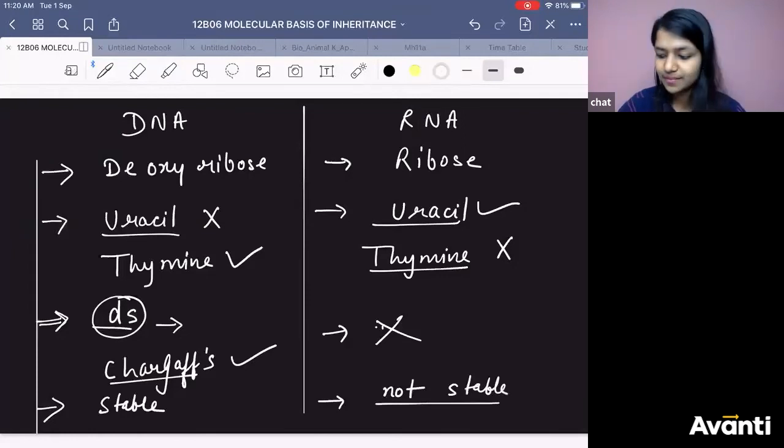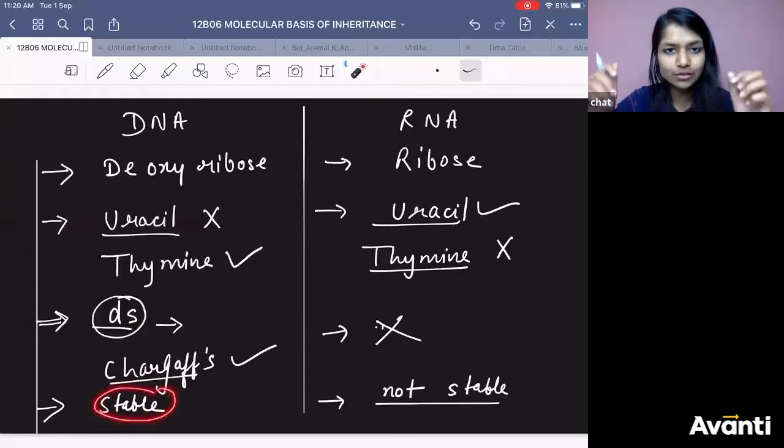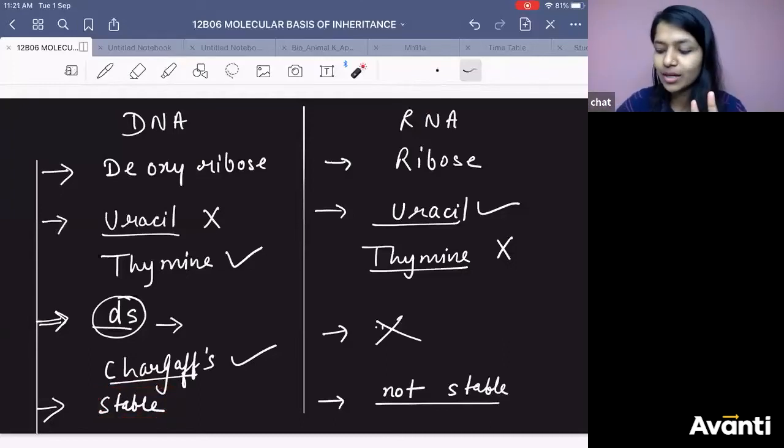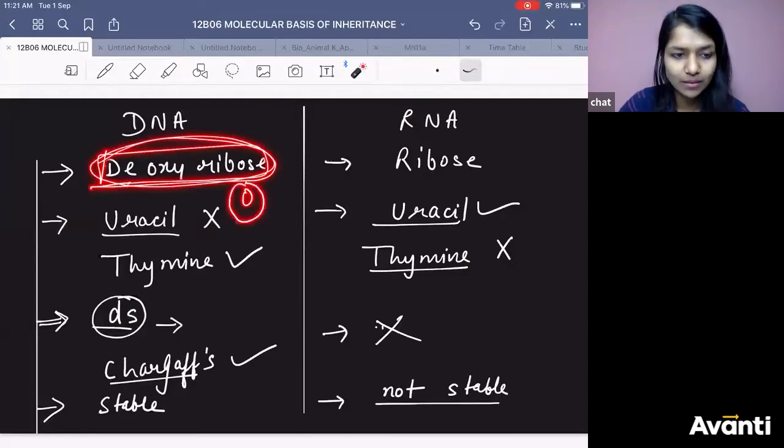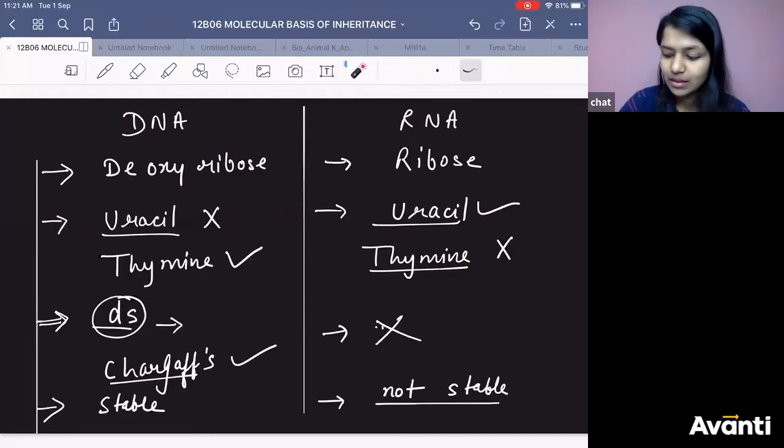You know the reason why DNA is more stable? First of all, it is double stranded, so it is a complete strong structure. Second of all, in the sugar, what happens here? Oxygen is not there. Deoxy. D means removal of oxygen from the ribose sugar.